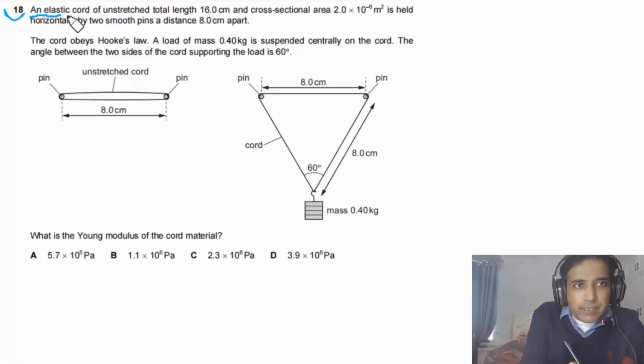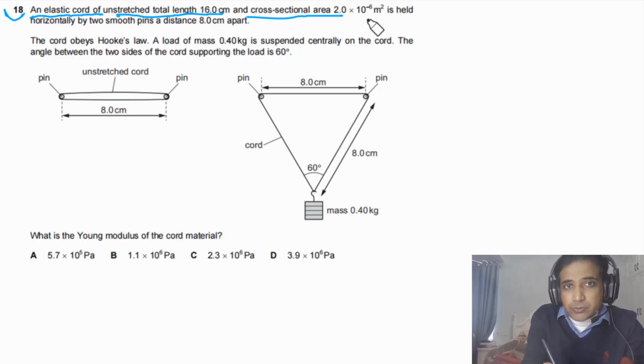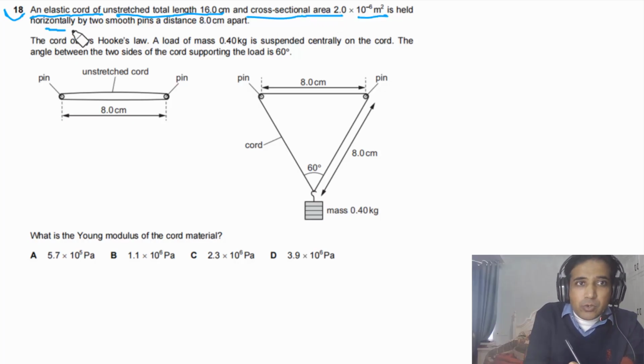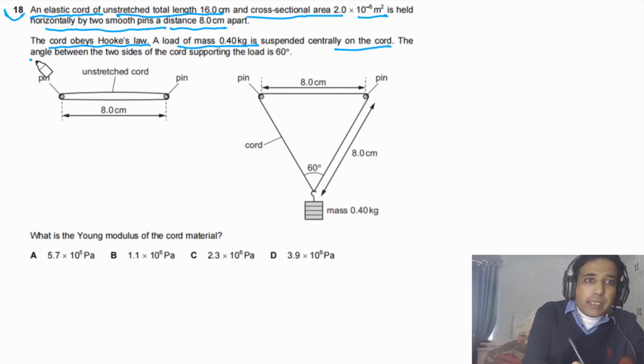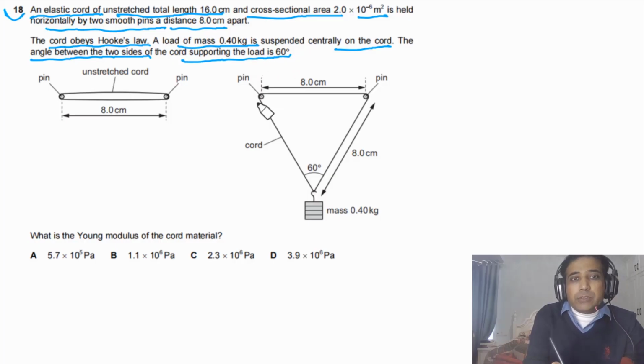Question 18 says an elastic cord of unstretched total length 16.0 centimeters and cross-sectional area 2.0 times 10 to minus 6 meter square is held horizontally by two smooth pins a distance 8.0 centimeters apart. The cord obeys Hooke's law. A load of mass 0.40 kg is suspended on the cord. The angle between the two sides of the cord supporting the load is 60 degrees. What is the Young's modulus of the cord material?